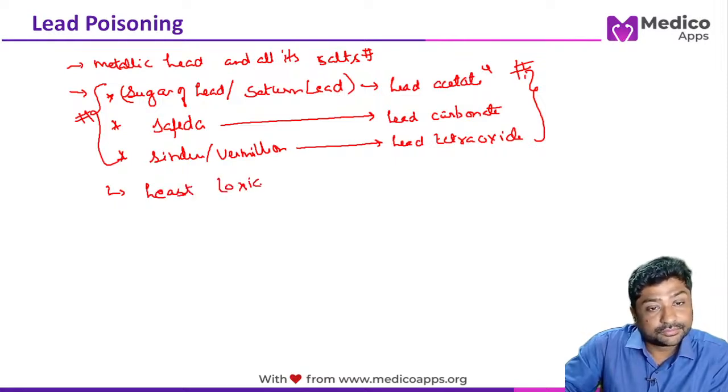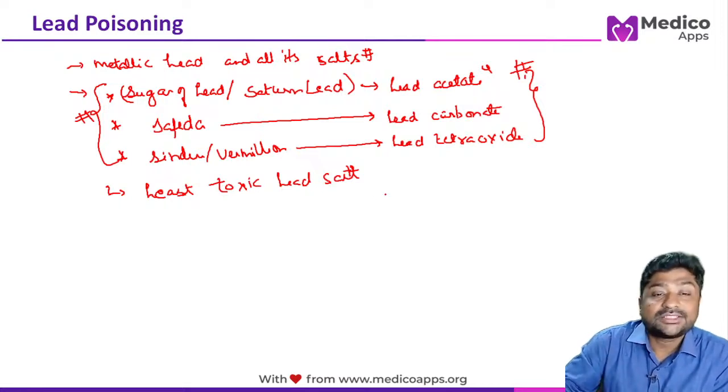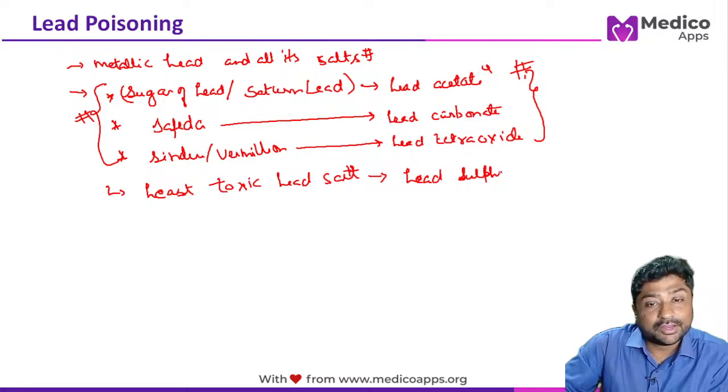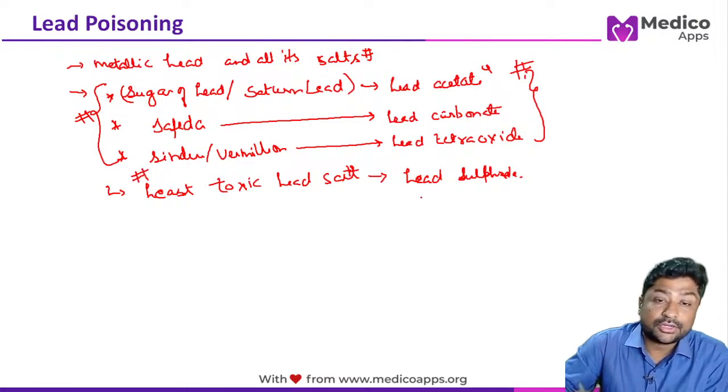Another very important question on this point, in terms of salt of lead, is which is the least toxic lead salt? And this is very important when we will see the management. I'll bring you back to the management, but what is the least toxic lead salt? And the correct answer will be lead sulfide. So this I will tell you what is the implication of this when we are talking about management. So least toxic: lead sulfide.